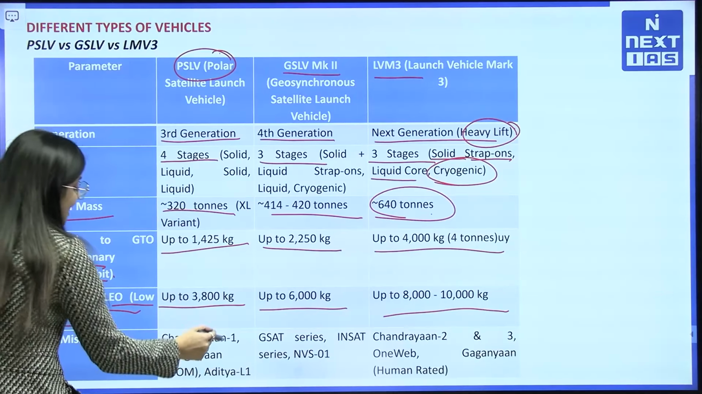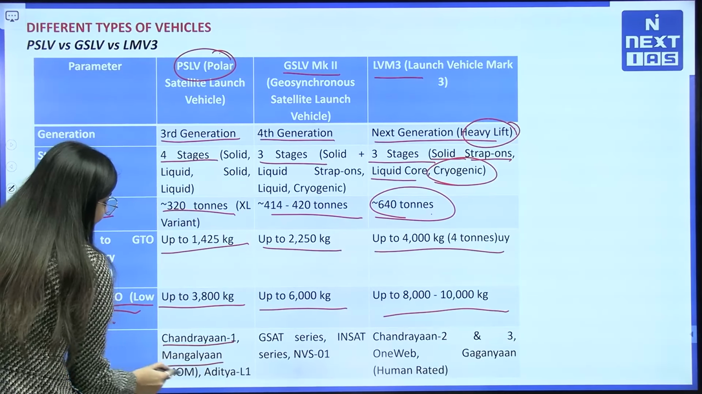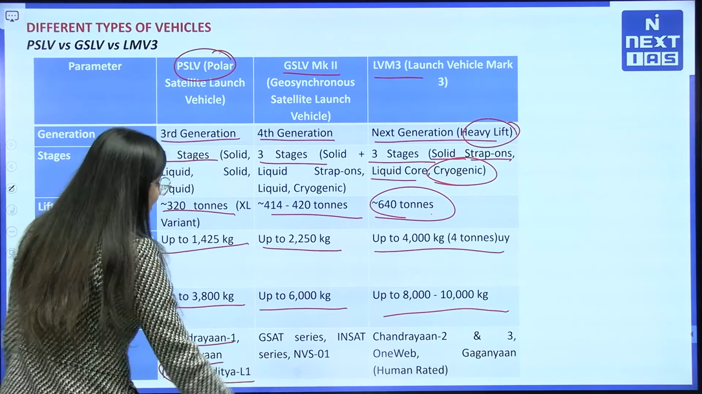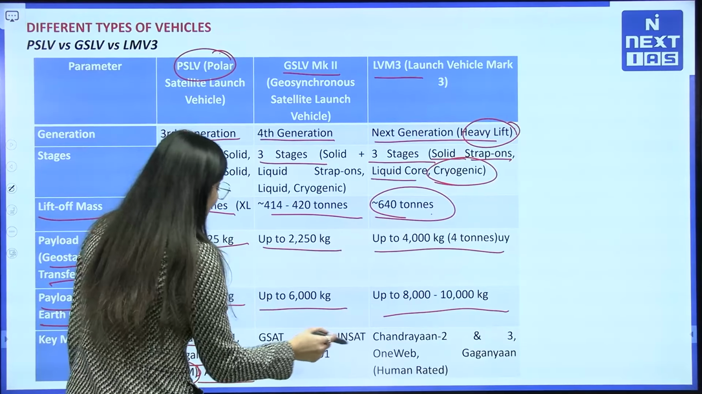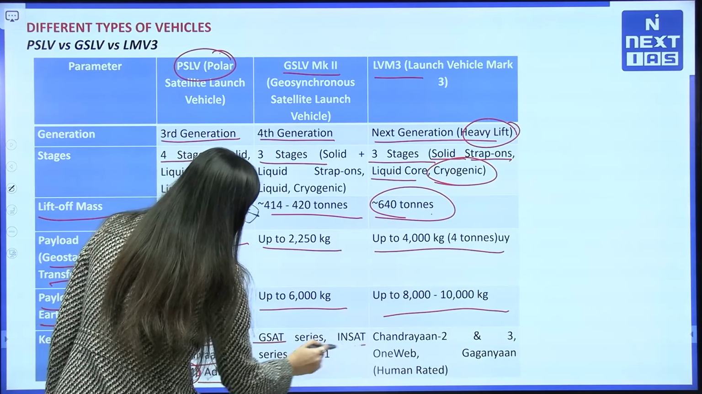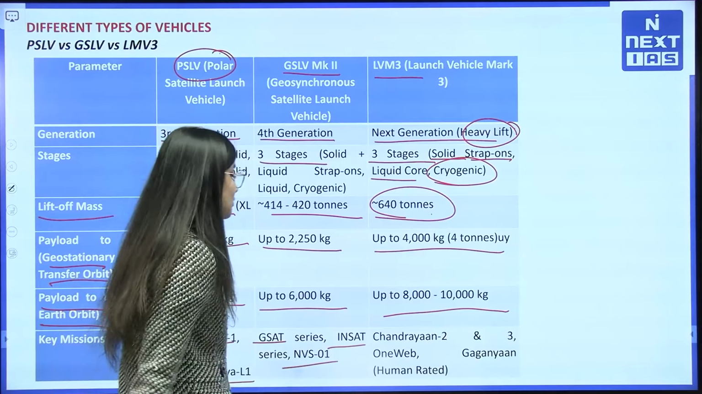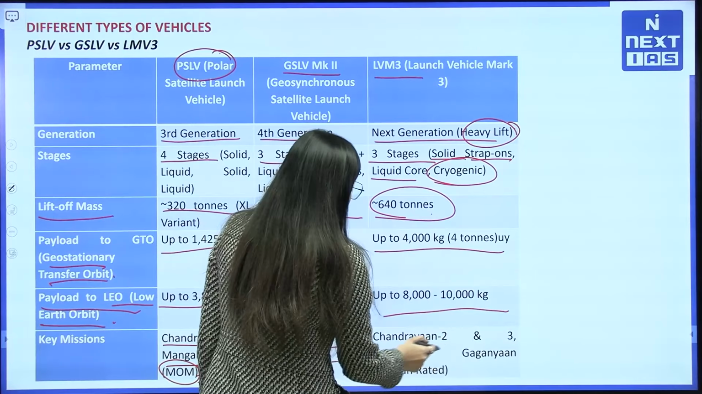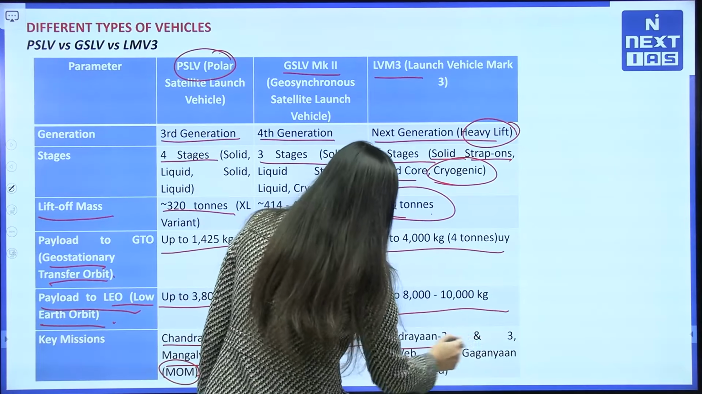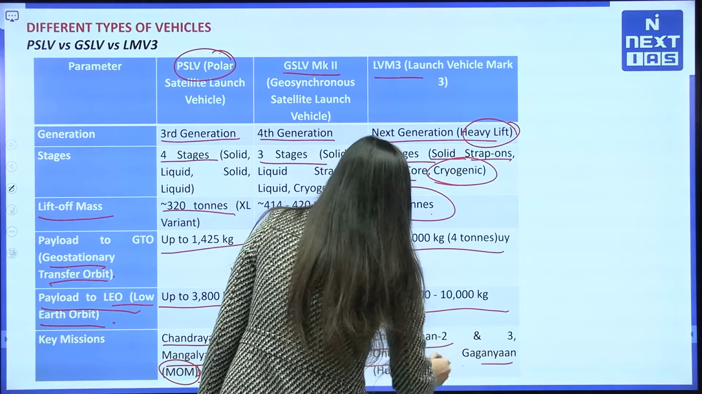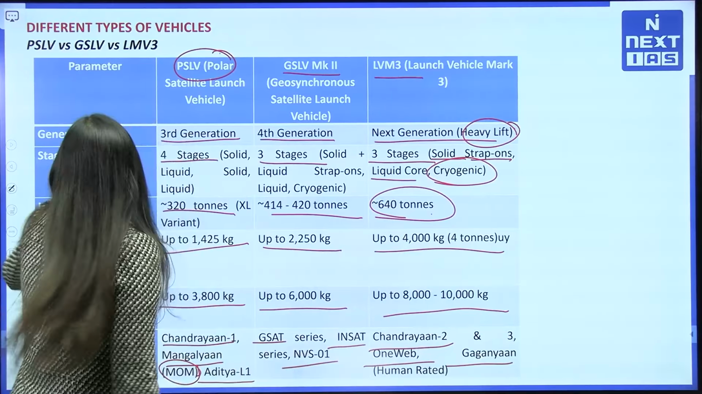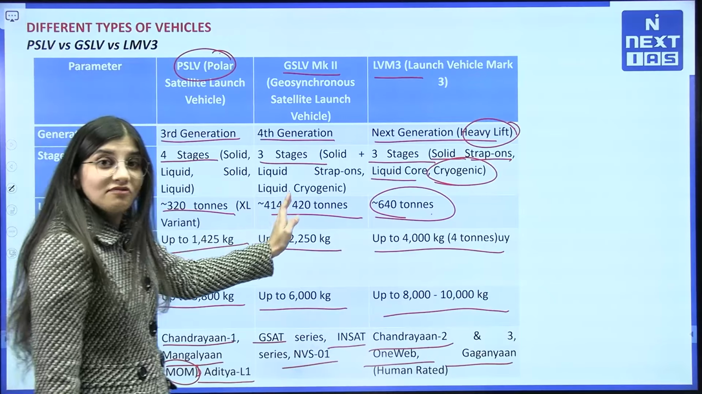The missions carried by PSLV are Chandrayaan-1, Mangalyaan, that is MOM, and Aditya-L1. For GSLV Mk2 they are the GSAT series, INSAT and NVS-01. And for LVM3 they are Chandrayaan-2 and 3, OneWeb and the Gaganyaan mission. So these are the different types of vehicles.